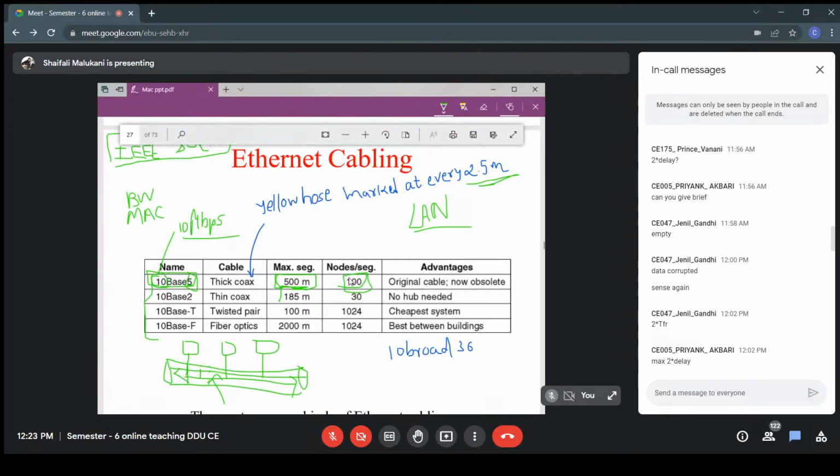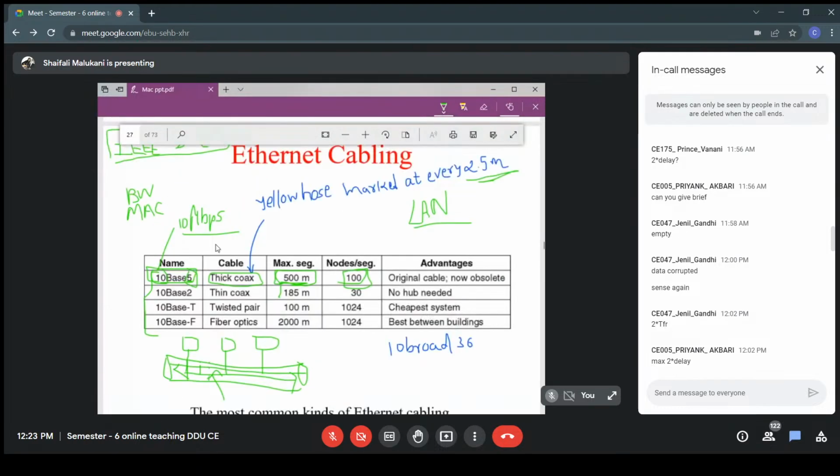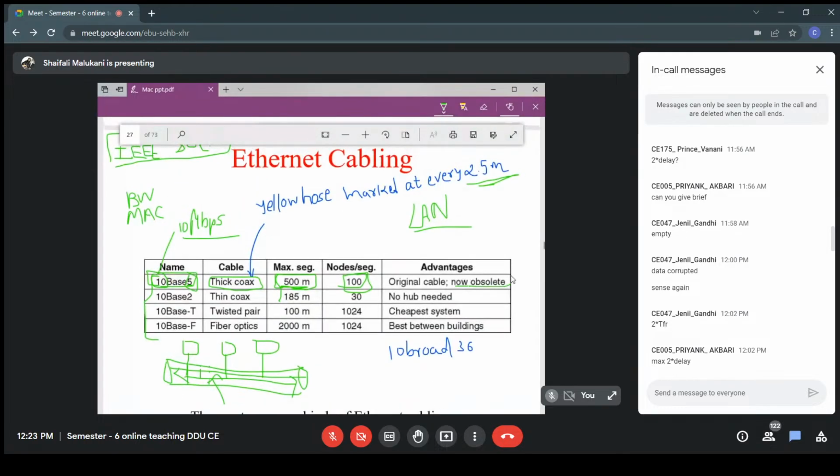That's why it is also known as thick Ethernet or thick coaxial cable Ethernet. But nowadays it is not used. Have you seen that type of Ethernet? No, you have not seen this type of Ethernet. Nowadays we are working with the advanced versions, so this is now not in use, right?